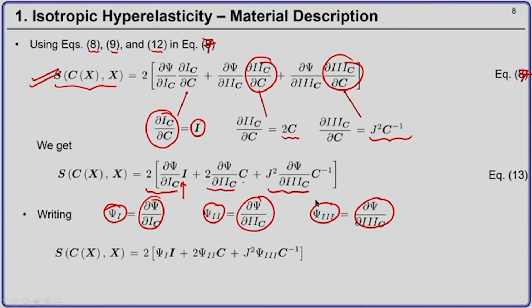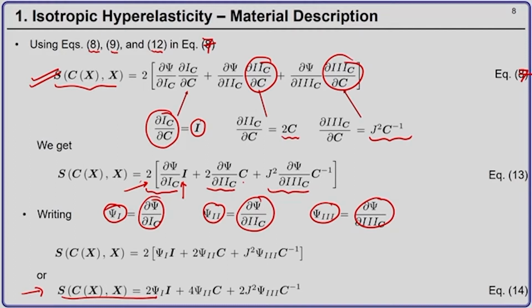If I use this notation and open up the bracket, taking 2 inside, what I get? The second Piola-Kirchhoff stress tensor is given by 2 psi 1 into I plus 4 psi 2 into C plus 2 j square psi 3 into C inverse. Okay. So, you have 3 terms which come in the expression for the second Piola-Kirchhoff stress tensor.